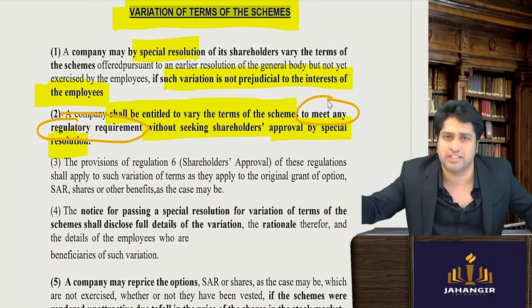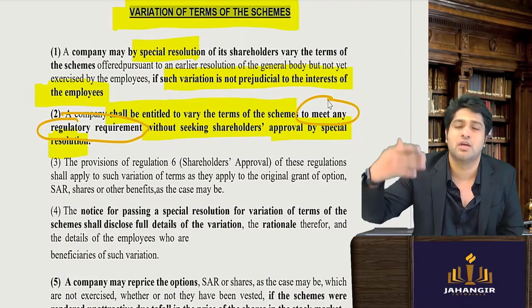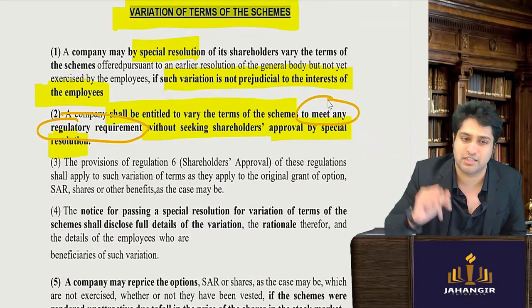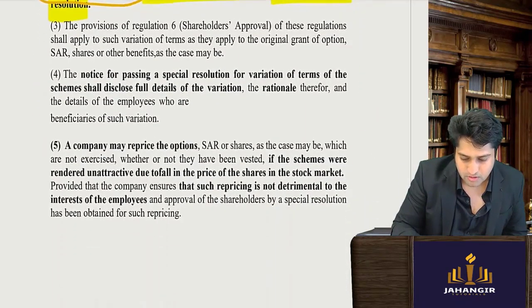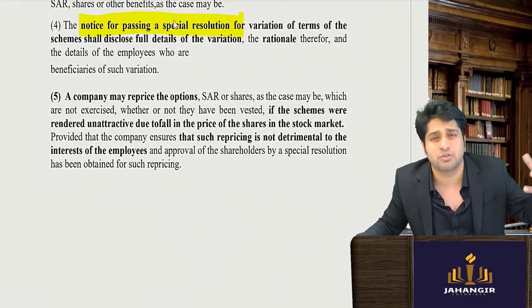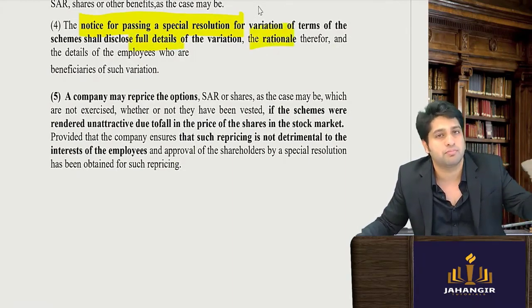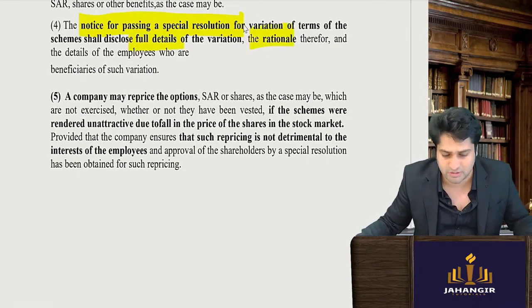So if the law has changed, then I don't require any approval of the employee shareholders. Law has changed, so I can make any changes. The notice of the meeting where the special resolution will be taken will have to explain the full details and the rationale why you're making this variation, etc.